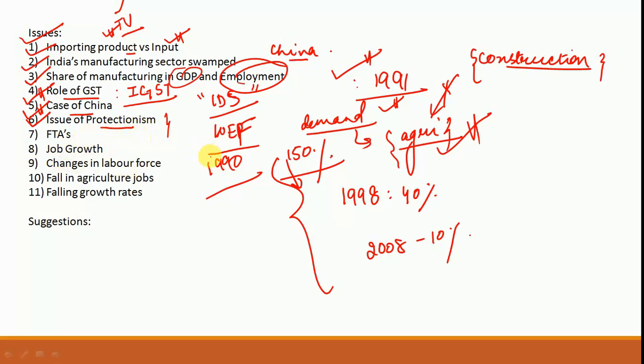You should know that despite the fact that the manufacturing sector has suffered, it cannot be denied that the consumers in the country have really benefited. Previously, consumers had to pay very high prices for low quality products, and in the aftermath of liberalization, a lot of benefits to the consumers have happened. So that is something that cannot be denied here. So that is one important analysis that you need to know.